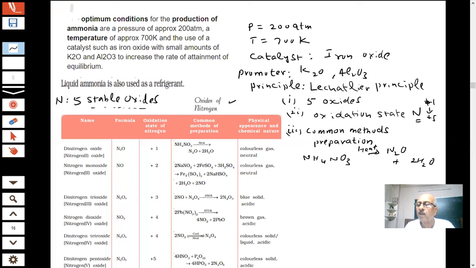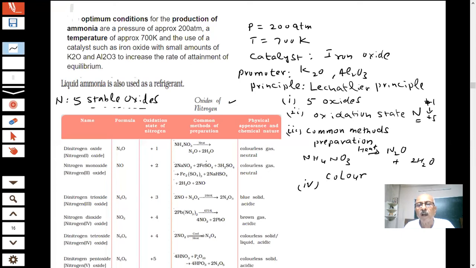It is not that they cannot be asked. It's up to the examiner, depending on what type of question he wants to give. Some oxide is very important. He may ask for the preparation of that oxide by many ways. Sometimes they give incomplete equations and ask you to complete them. The important point here is the color of the gaseous oxides, student. Color, okay, that becomes a question in the exam.